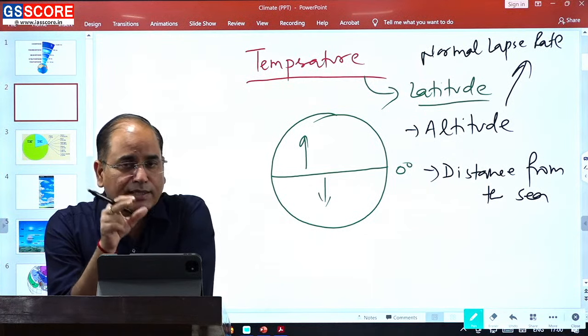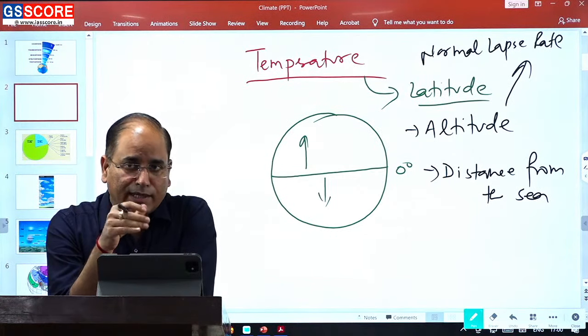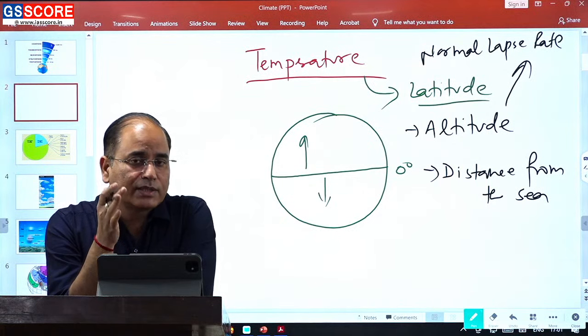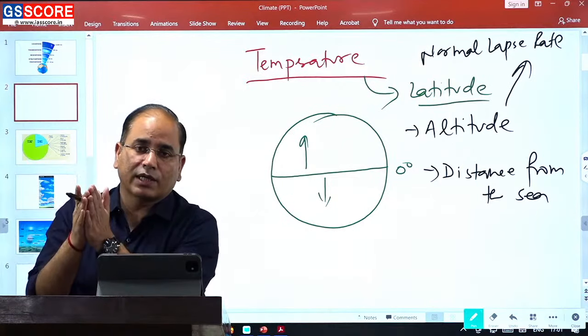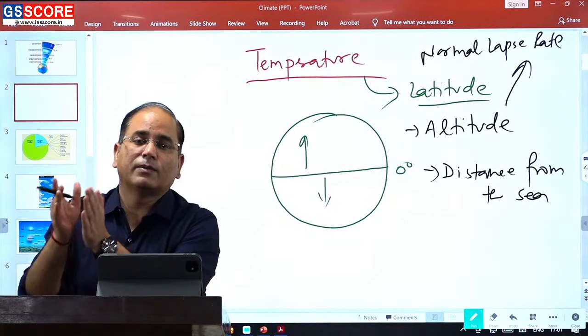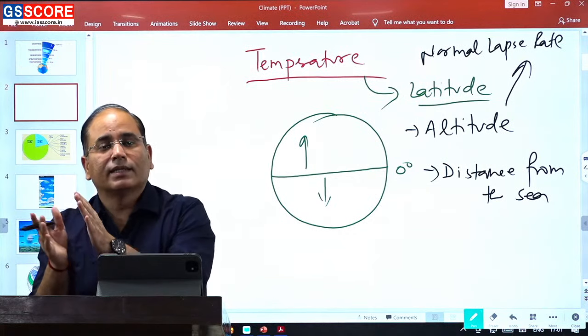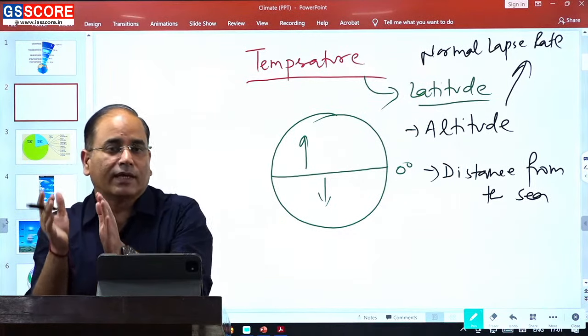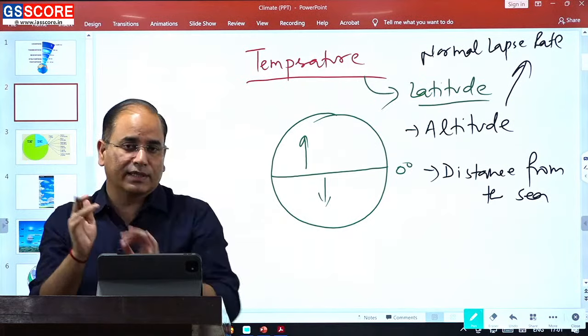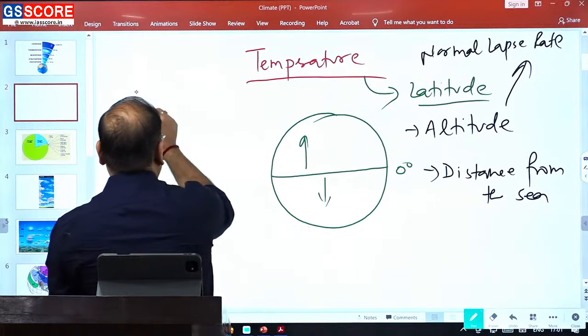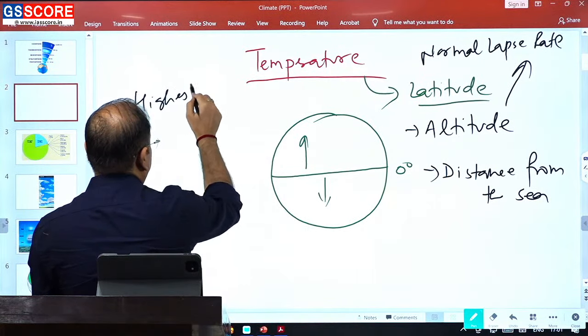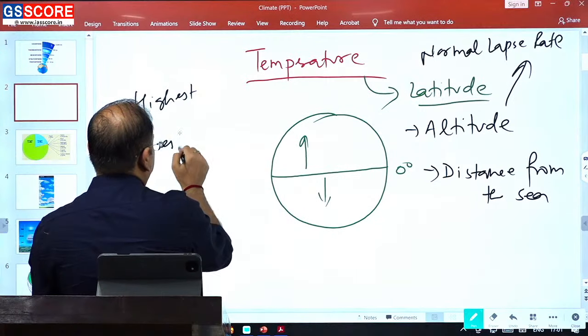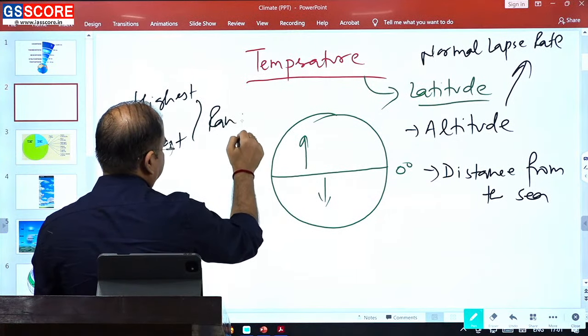So land breeze and sea breeze will affect the temperature, and in simple words what you need to remember is that the coastal area temperature will always be moderate, whereas the interior part will always have extreme temperature, and the difference between the highest and lowest temperature is known as range.